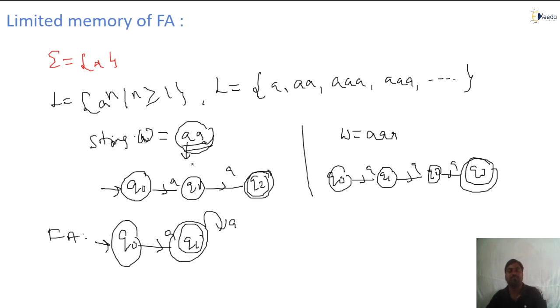Please do understand. The language says minimum 1 a. If we give 1 a, it accepts; any number of a's we give, it accepts, for which I have constructed this FA. A single a will be accepted. If you give 3 a's, 4 a's, 5 a's, all will be accepted. So this FA can be constructed. But if I give a different language, whether we are able to construct an FA or not, we will observe now. Are you getting me, all of you? I have taken a small example of a language and drawn an FA for it. This is the way acceptance will happen.